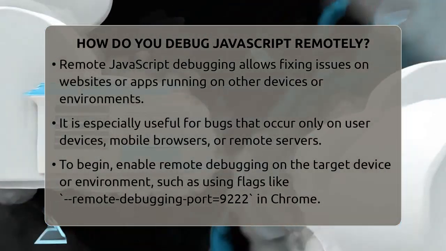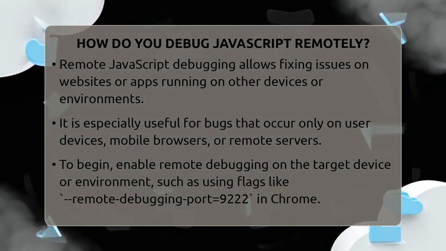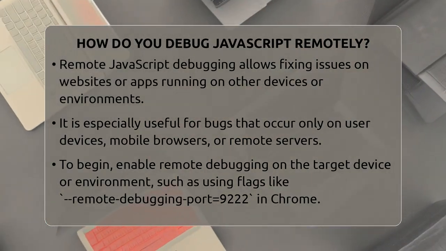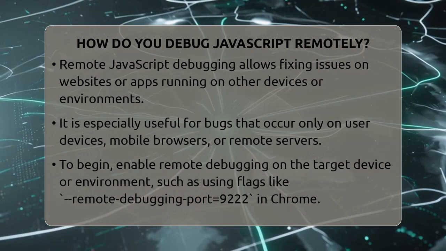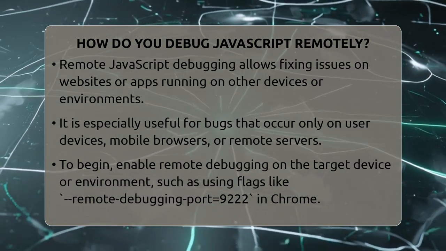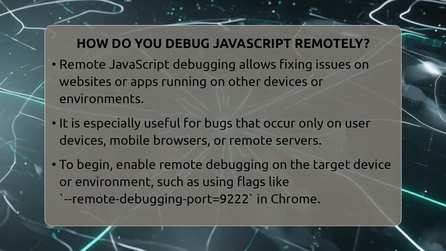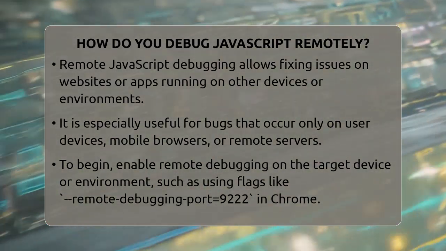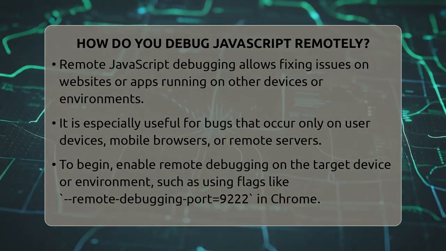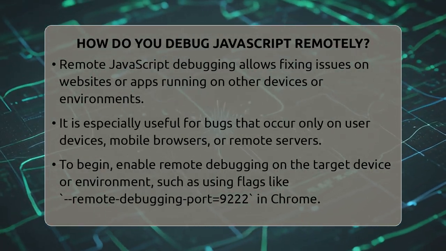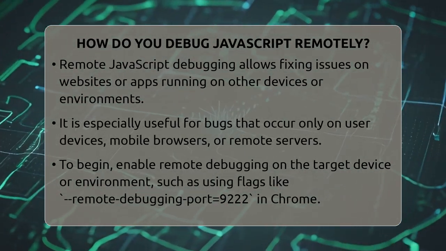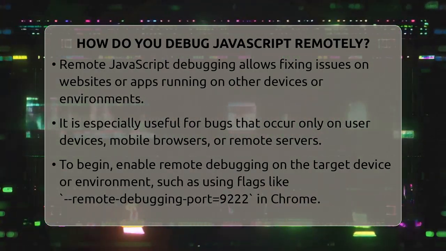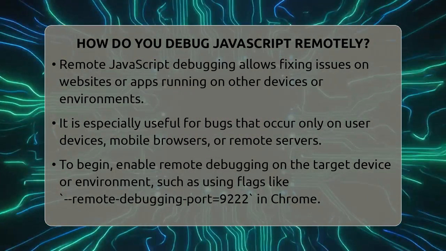This process is super helpful when bugs only happen on user devices, mobile browsers, or on servers far away from your computer. To start, you need to turn on remote debugging on the device or environment where the code is running. For browsers like Chrome, Firefox, Safari, or Edge, you can launch them with special flags or settings. For example, Chrome uses a command line flag called remote-debugging-port equals 9222. This opens a port that your local tools can connect to.